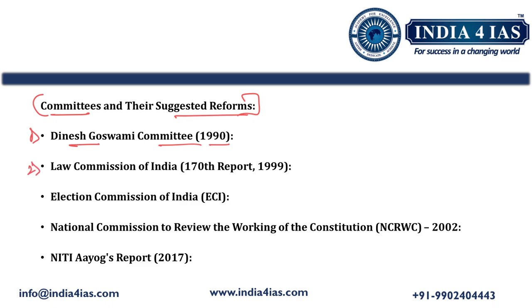Then the second is the Law Commission of India, which in its 170th report in the year 1999 suggested simultaneous elections to both the Lok Sabha and state assemblies to reduce the time and cost involved in conducting multiple elections. So the Law Commission is the first to propose one nation, one election.